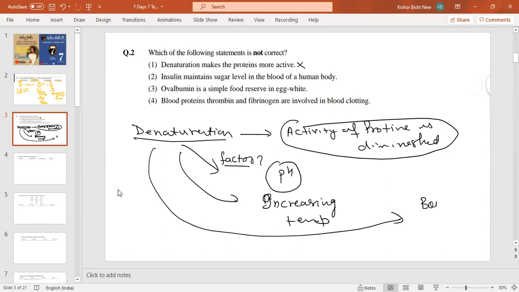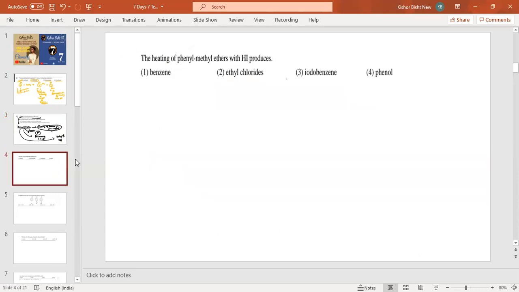An example of denaturation is the boiling of an egg. If we boil the egg, then the protein is not active now. It is diminished, meaning protein activity is diminished. So your answer is the first one. And all the others are correct statements. Come to the next one.